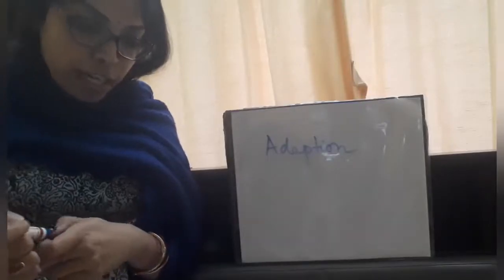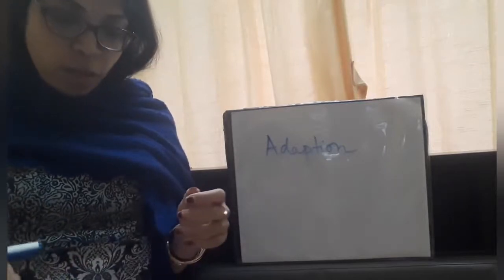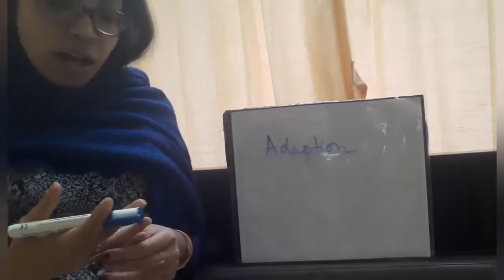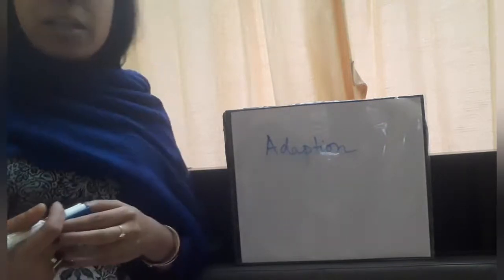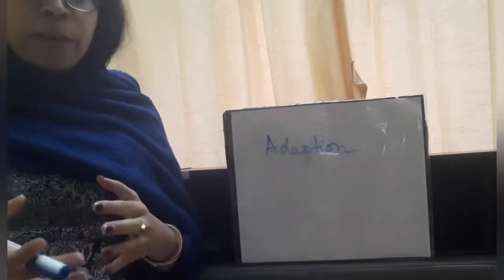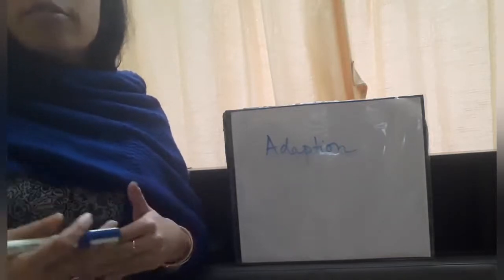So you all know that the variety of organisms that we see nowadays is a result of evolution for hundreds of years. Adaptive features enable the organisms to make the best of the conditions in which they are living, and organisms which are not able to adapt themselves cannot live for longer and ultimately become extinct.